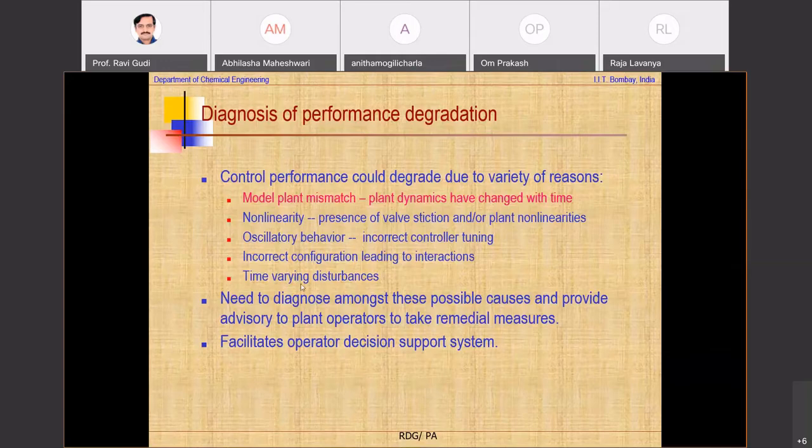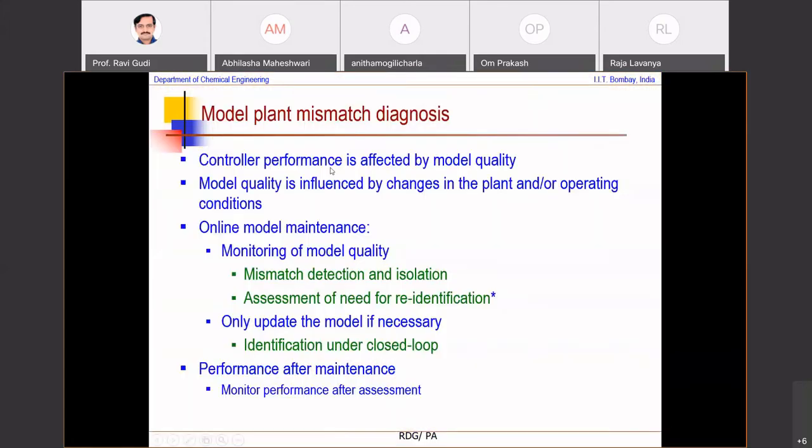There could be time varying disturbances. So you need to diagnose amongst these possible causes and provide an advisory to plant operators to take remedial measures. Okay? So how do you do this? Now let's look at them one by one.